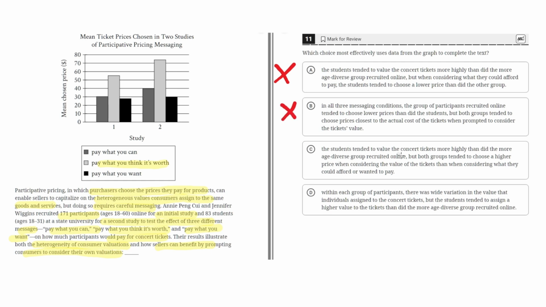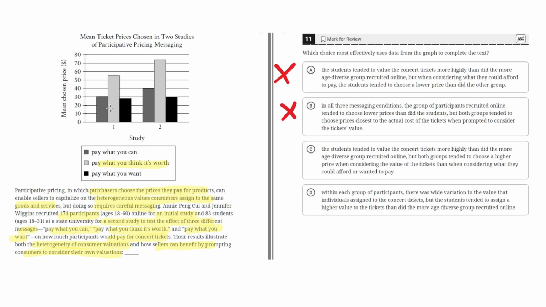C. The students tended to value the concert tickets more highly than did the more age-diverse group recruited online. But both groups tended to choose a higher price when considering the value of the tickets than when considering what they could afford or wanted to pay. This seems to be the correct answer because both aspects of this sentence are correct, where it highlights the heterogeneity of consumer valuations, or the differences among consumer valuations, where the students tended to value the tickets more highly than the age-diverse group. And the second part is also correct because both groups tend to choose a higher price when considering the value of what it's worth of the ticket. So this would highlight the pay what you think it's worth.